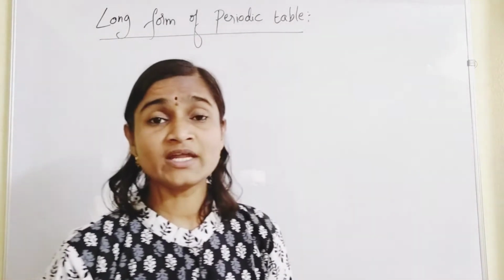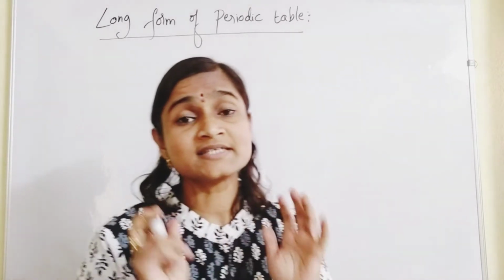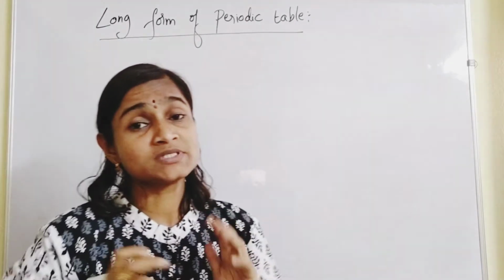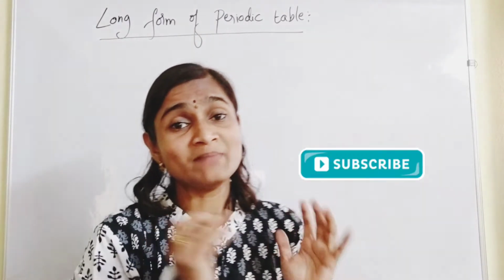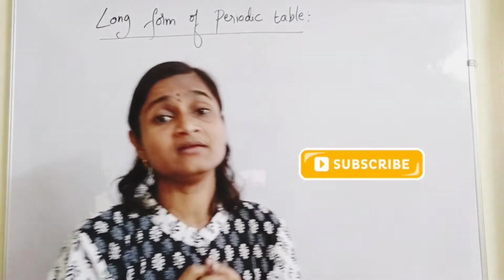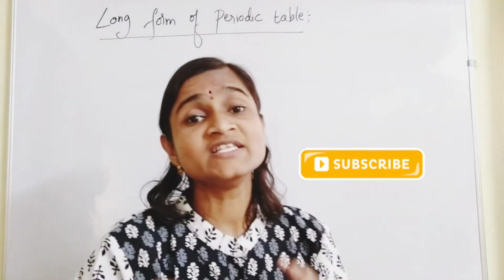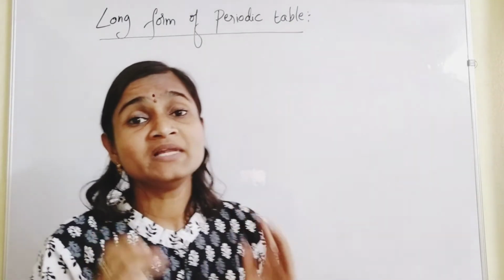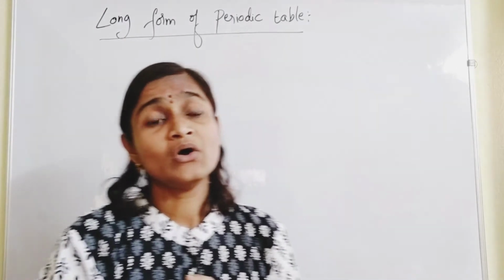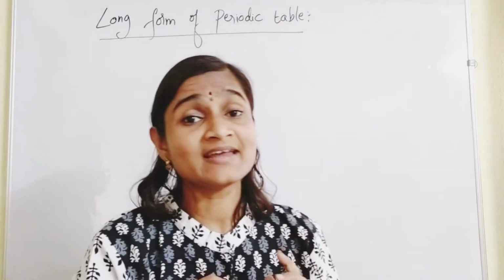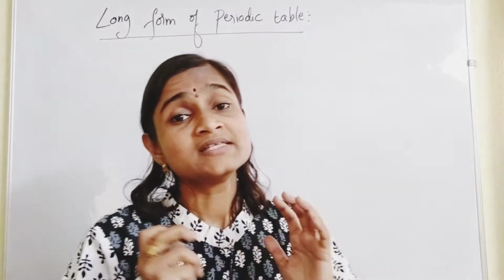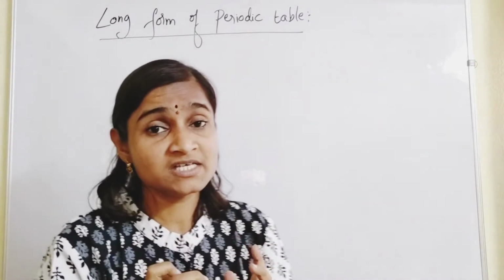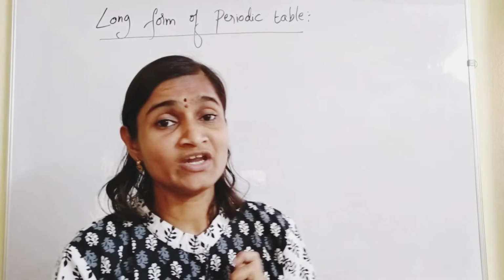In Mendeleev's periodic table, we have discussed certain drawbacks, like the position of hydrogen atom. Differentiation between metals and non-metals was not clear. Dissimilar elements were placed together, similar elements were separated. And the position of lanthanides and actinides. All these drawbacks we have observed in Mendeleev's periodic table.